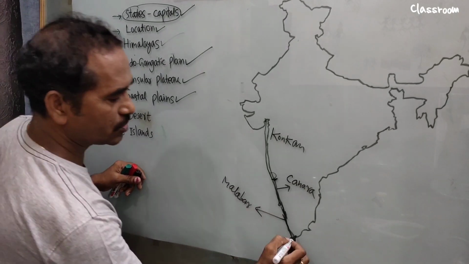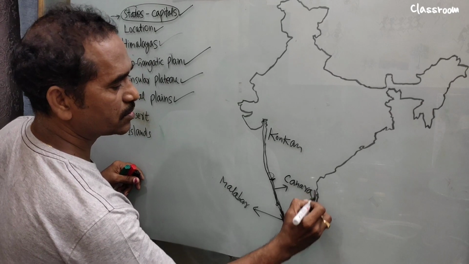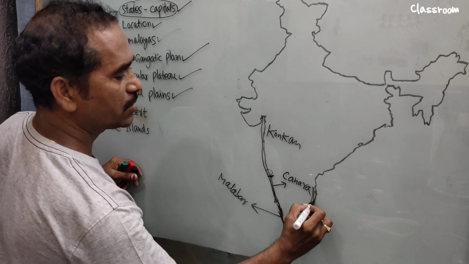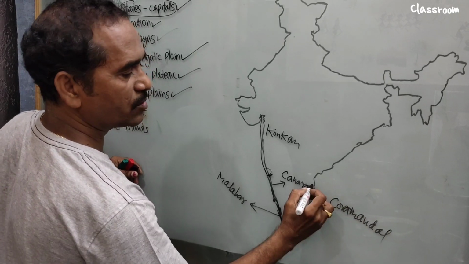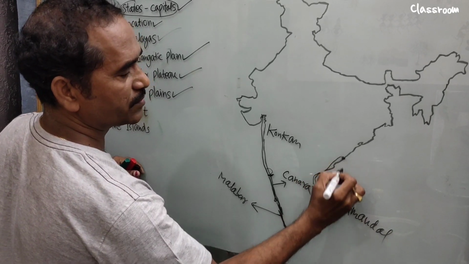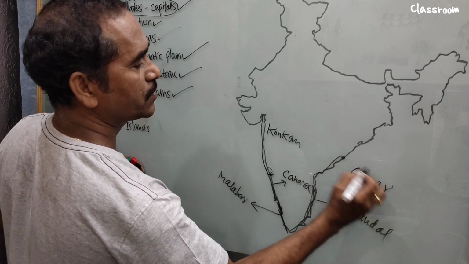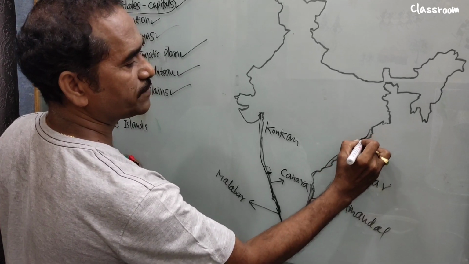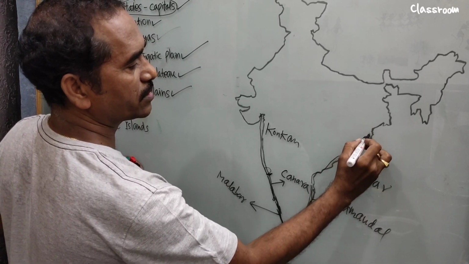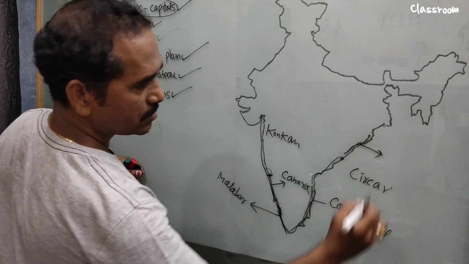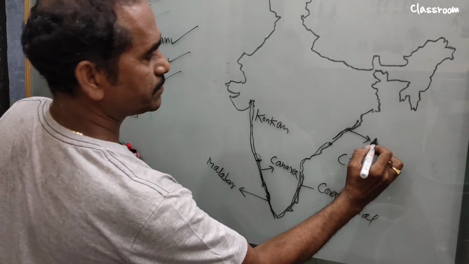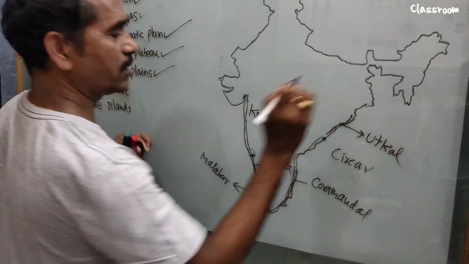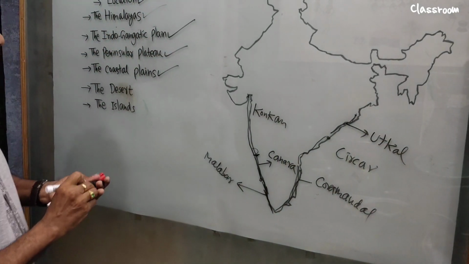And go to this side, up to total Tamil Nadu coast. It is the Coromandel coast. Andhra Pradesh, this one is the Sarkar coast, and this one Odisha. Odisha up to here. What is it called? Odisha is the Utkal coast. So these are the coastal names.